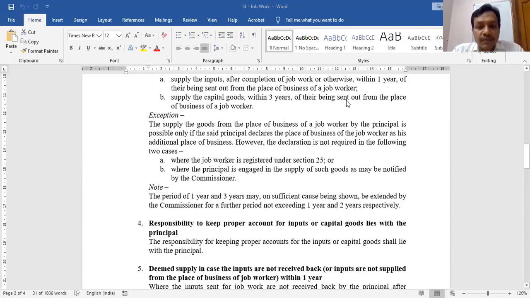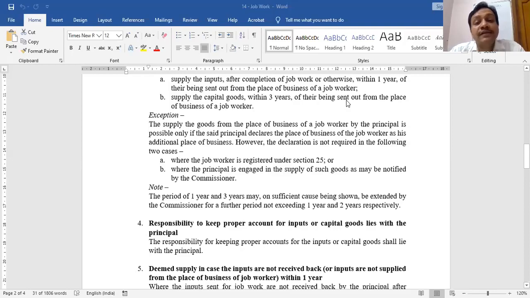So my only doubt was that if the original goods that are to be supplied, like the jeans in this case, are they also supposed to be brought back within the period of 1 year? Say the consignment was sent and the work is not completed yet. So can the period be extended?